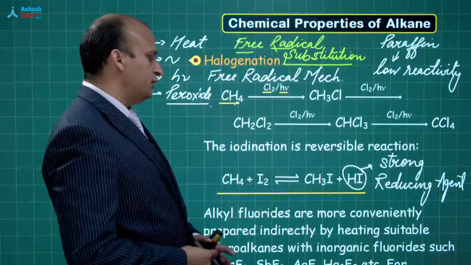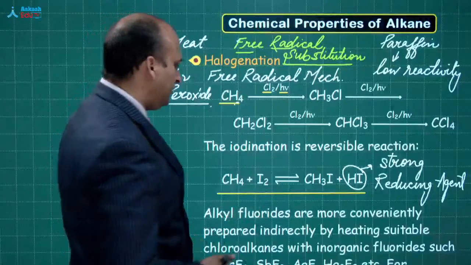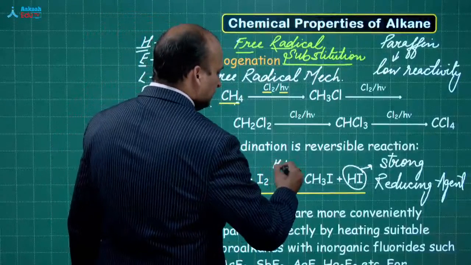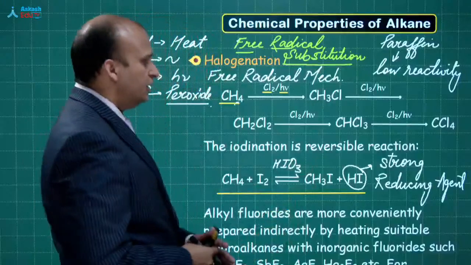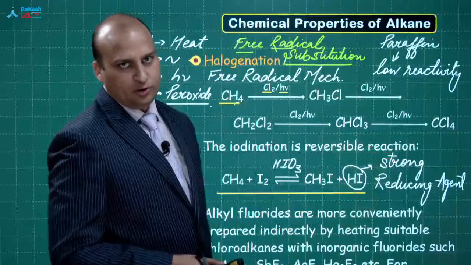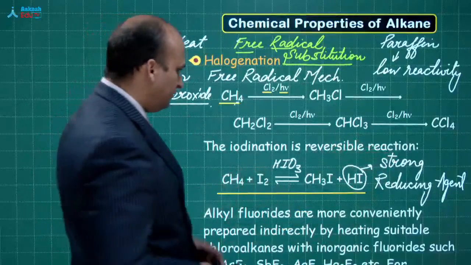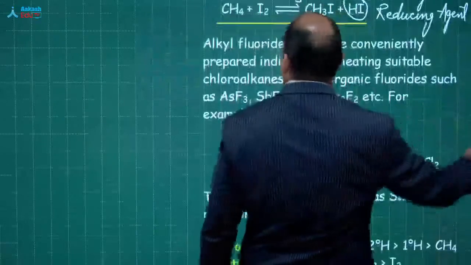So what we need to do is somehow oxidize this HI. So this reaction is possible if you are using oxidizing acids like HIO3, H2SO4, HNO3. They can oxidize this HI to I2. Otherwise this reaction will be reversible in nature. Okay. Next point.